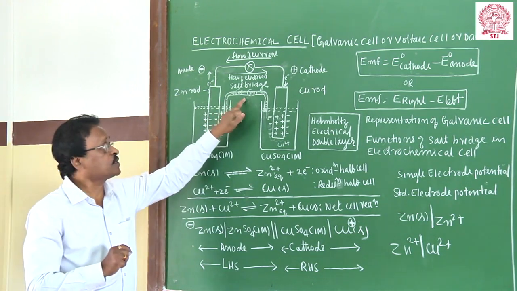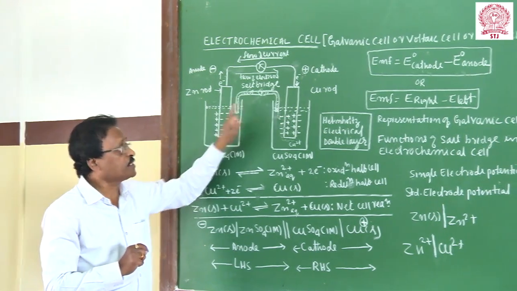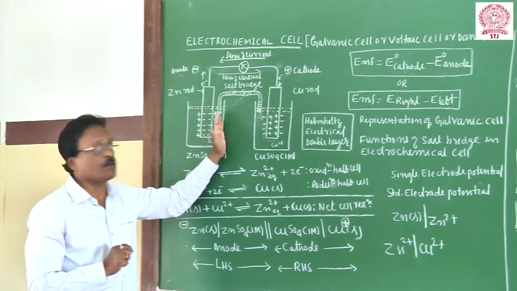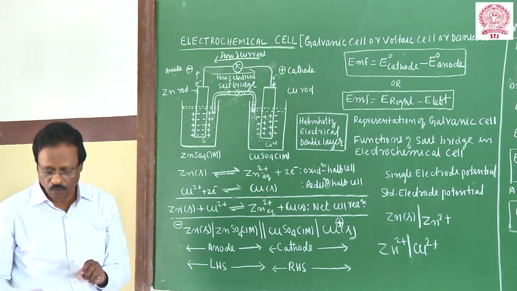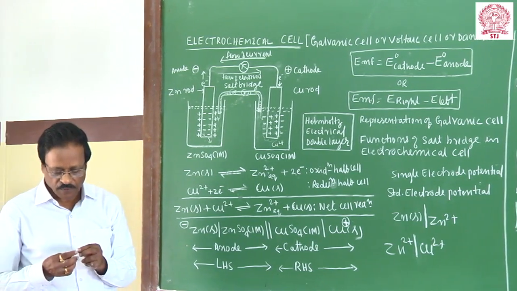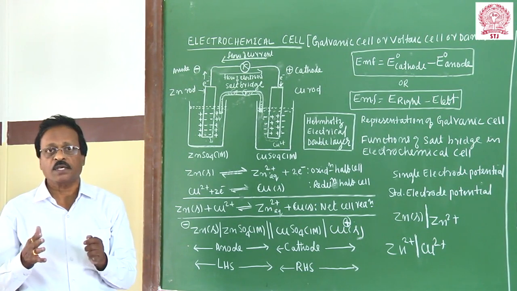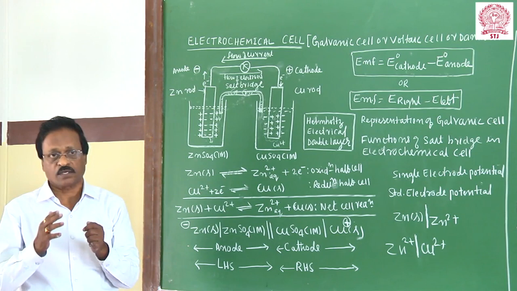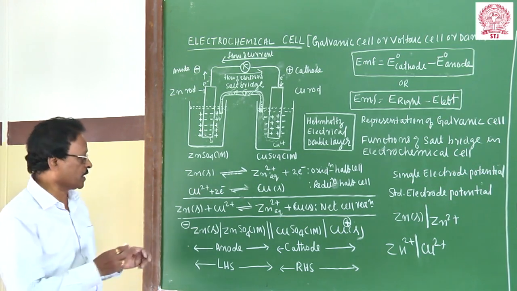That's why the salt bridge is mainly used to give the electrical contact between the two half cells. It eliminates the liquid junction potential. It also maintains the electrical neutrality. These are the functions of the salt bridge. And overall, there are specific rules to represent the galvanic cell. How to represent it? IUPAC has given the methodology to represent a galvanic cell.